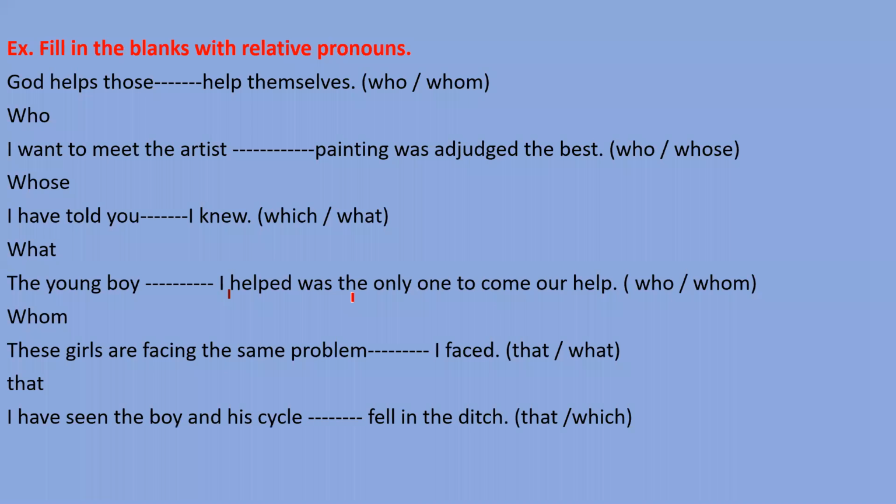Next, I have seen the boy and his cycle fell in the ditch. I have seen the boy and his cycle fell in the ditch. So one is a human being, the second is an object. So which pronoun will come for them? Okay, Vivek, you please tell me. Sir, that. Very good, because we can use that for human beings and for objects also. That's why that is right here.